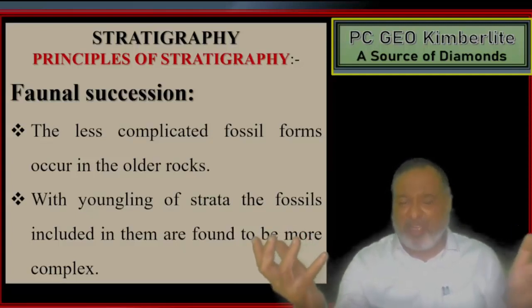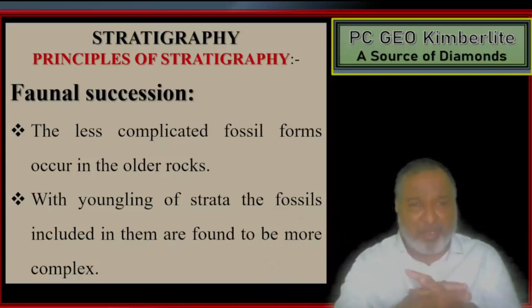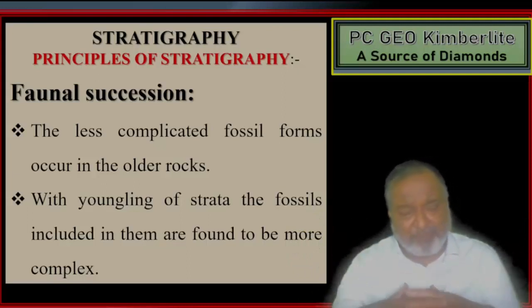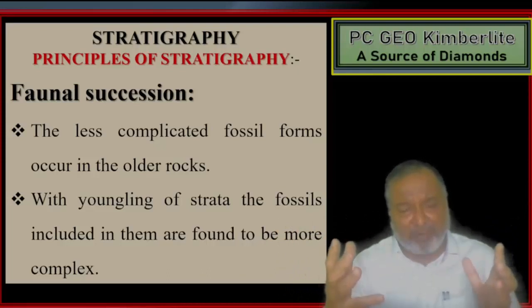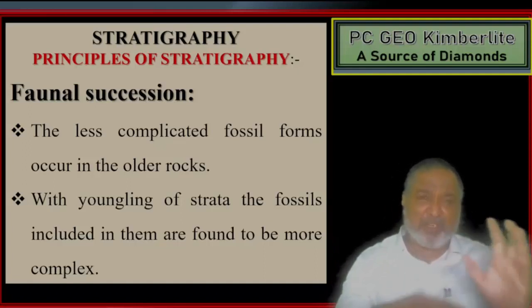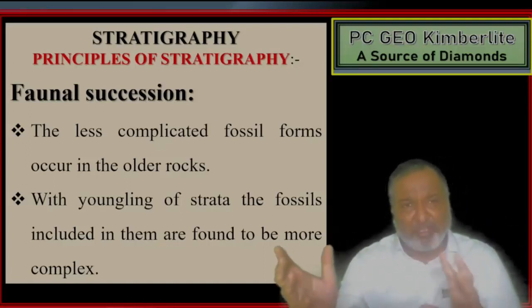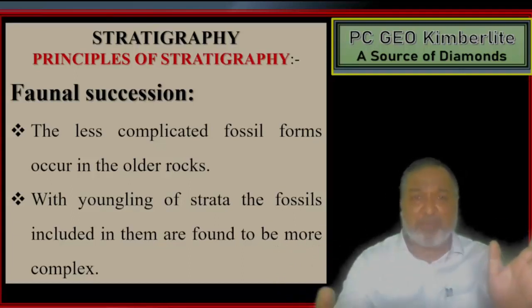That means where there are no adverse conditions, there are no changes, and we get normal, simple, less complicated or primitive types of fossils. But as the environmental and climatic conditions become adverse, the animals have to change to survive, so modification takes place. So in the younger strata, the fossils included in them are found to be more complex.